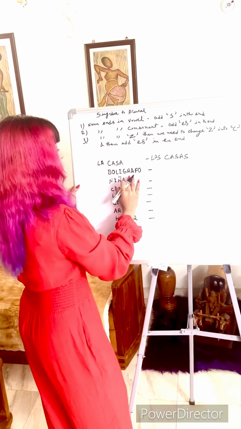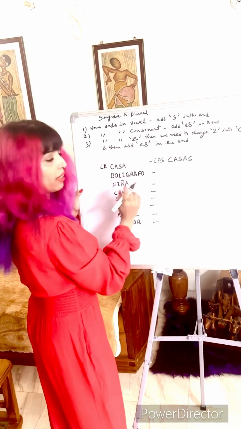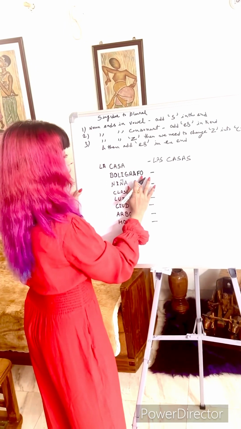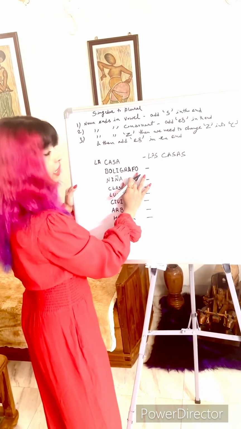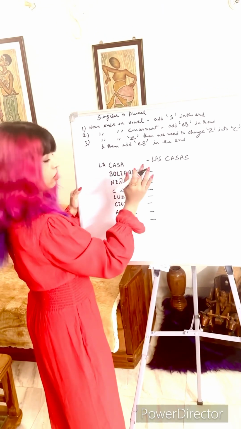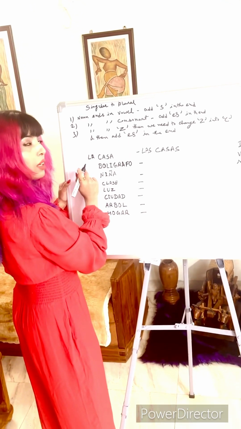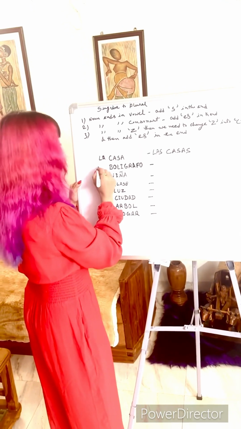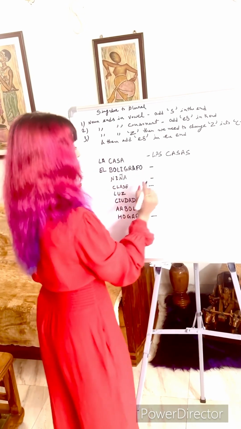And the next word is bolígrafo. Bolígrafo means pen, and it is ending in o. So when a noun ends in o, it is masculine 90% of the time. So what was the article for masculine noun and singular number? El bolígrafo.